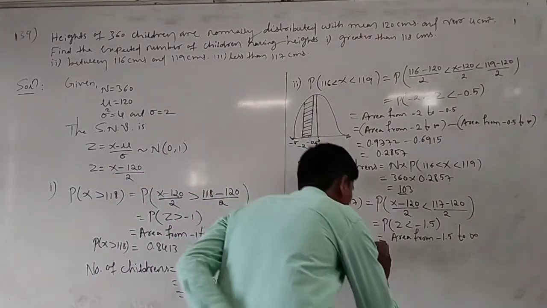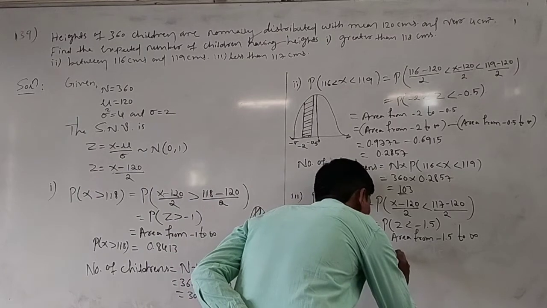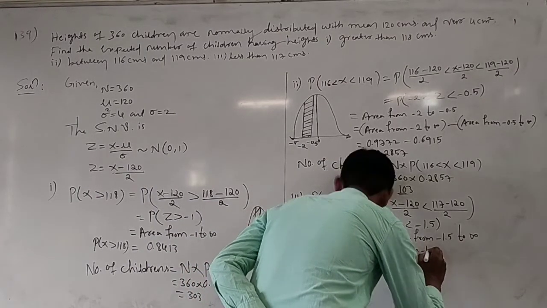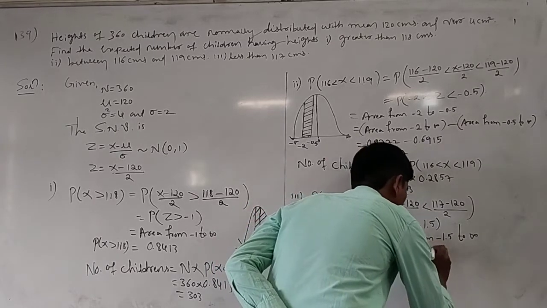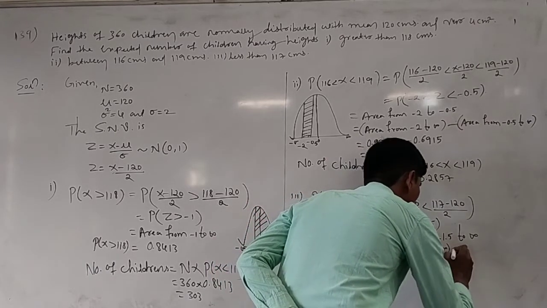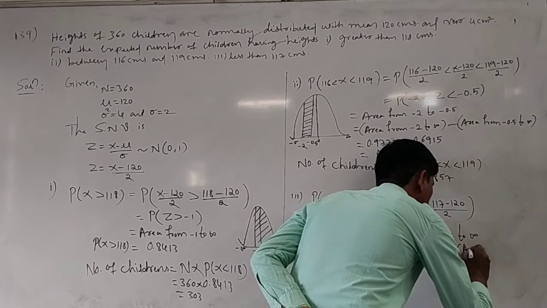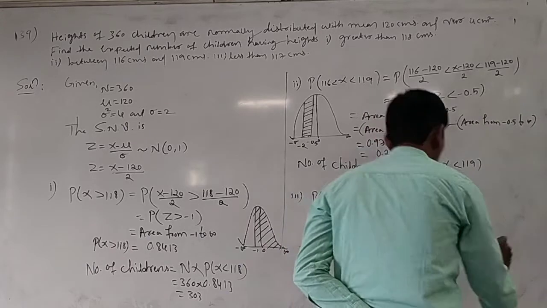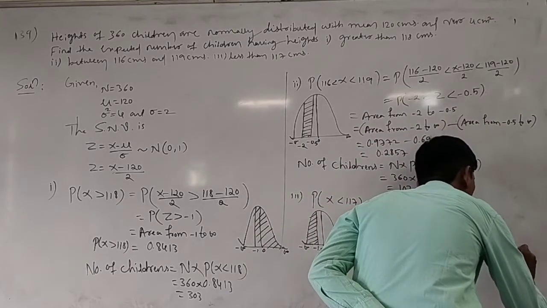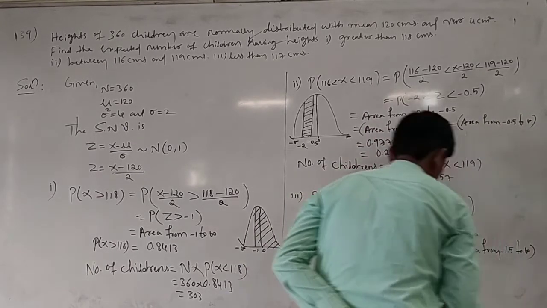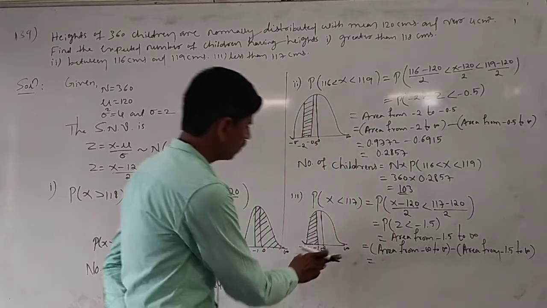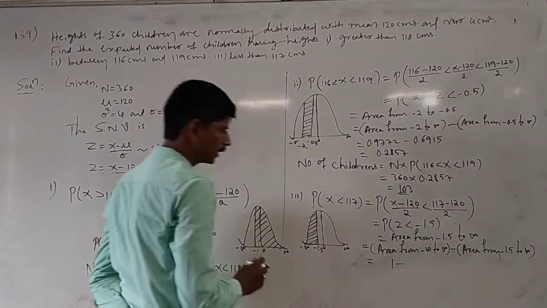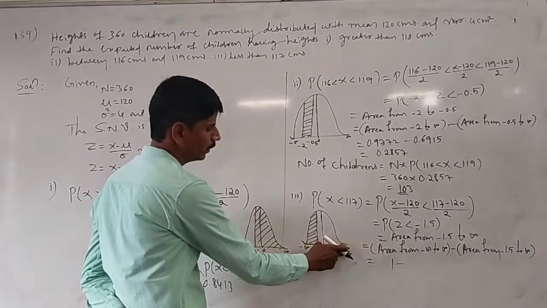Here the area from minus infinity to infinity is 1. The total area under the curve is 1.